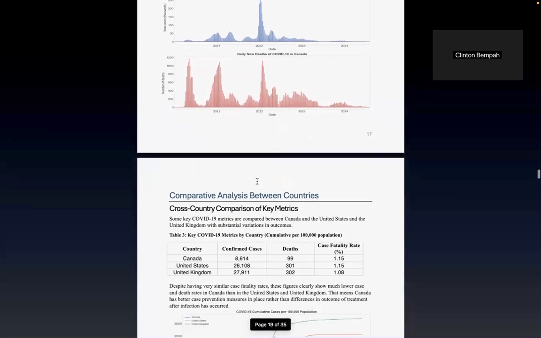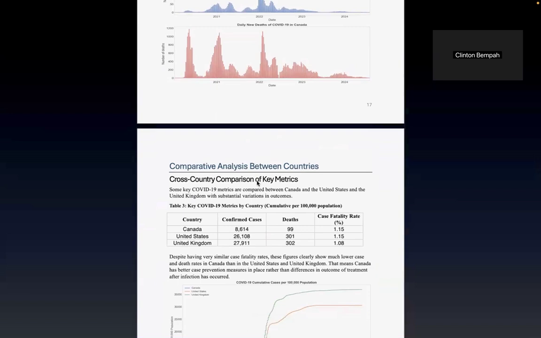So I did a comparative analysis. I used the stringency index to analyze policy strictness. A key pattern emerged: strict measures often lagged behind cases by 2 to 3 weeks, suggesting a reactive rather than a proactive response.